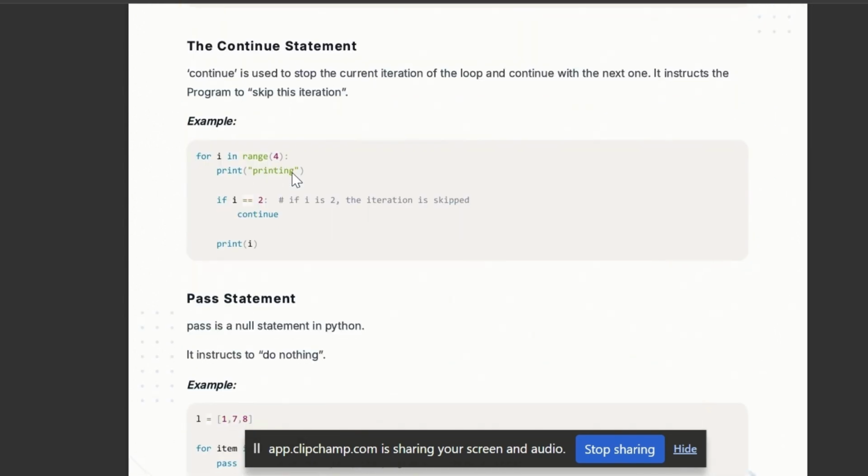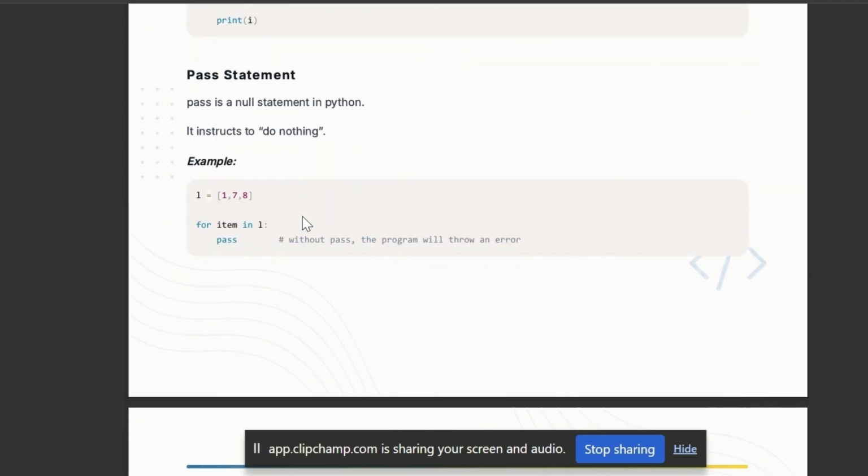And the continue statement is similar. If i becomes 2, then it will continue. I mean, it will skip that iteration and continue with the next iteration. If I am printing from 1 to 5, and I put a condition that i becomes 2, it will continue. It will not print 2. So the numbers printed will be 1, 3, 4, 5, except 2.